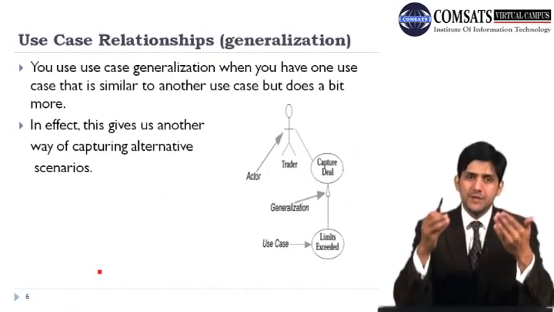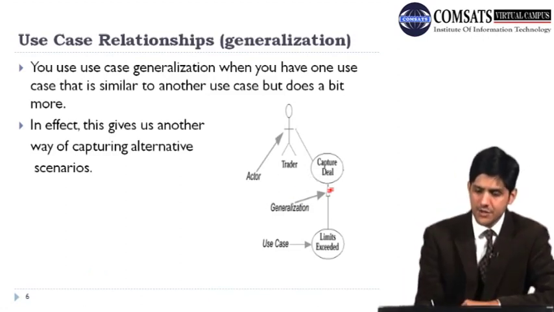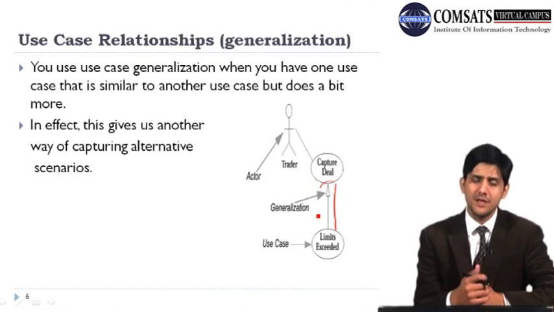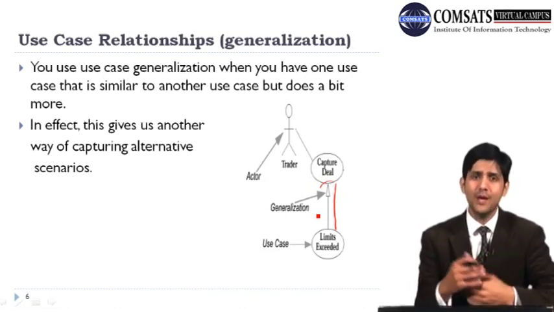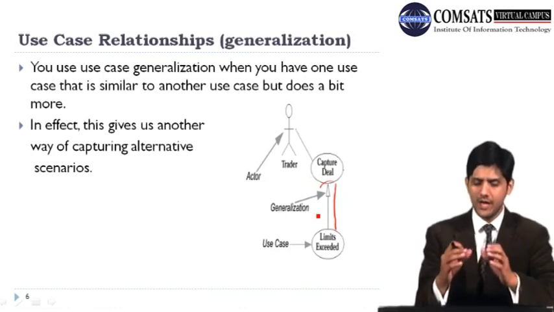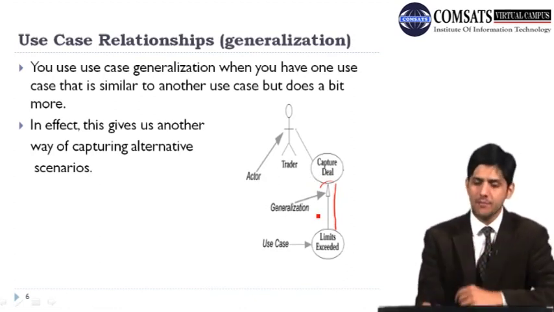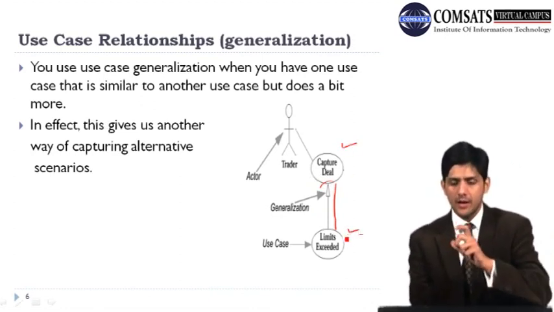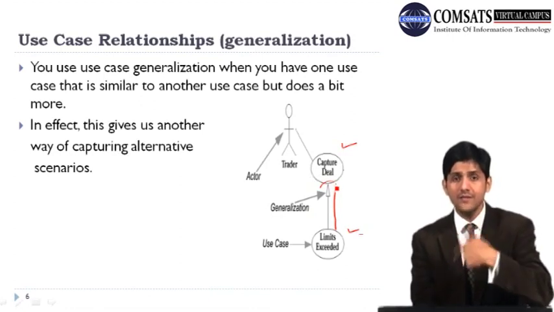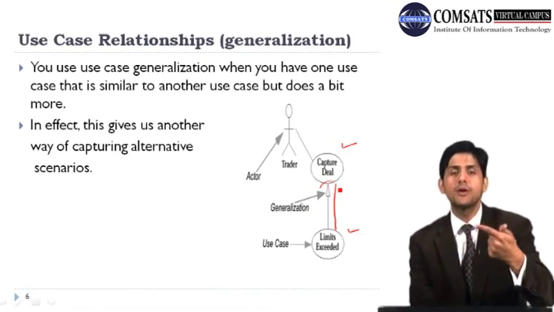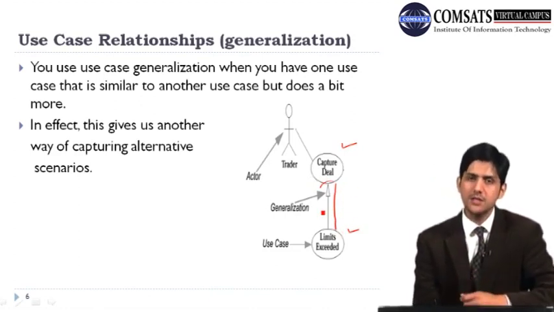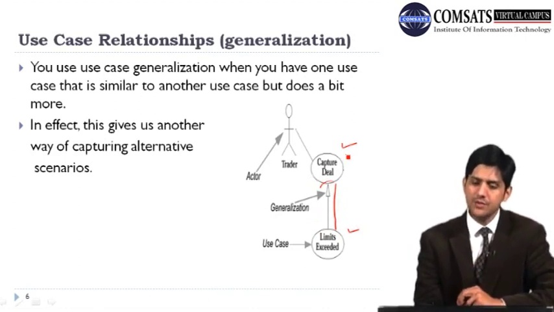Another kind of relationship which we saw in our last lecture was this generalization relationship, which is shown by this particular interaction. We use this generalization relationship, for example, when we have two use cases which are very similar to each other, but one use case does a bit more. In this particular example, this capture deal is similar to this limit exceeds, but it also has the functionality of limit exceeds, and it does a bit more. It also captures the deal. So this generalization relationship indicates that this particular use case does a bit more.